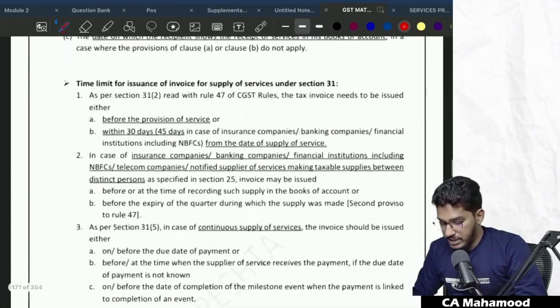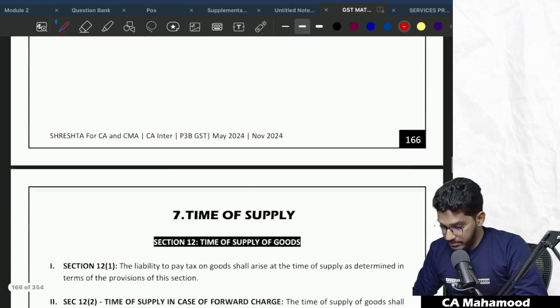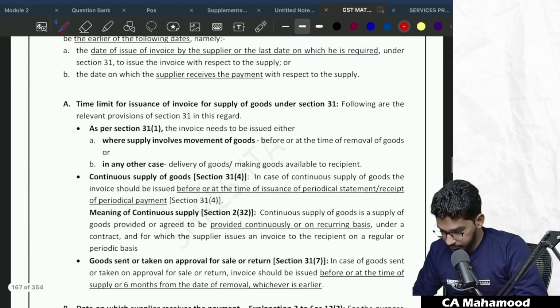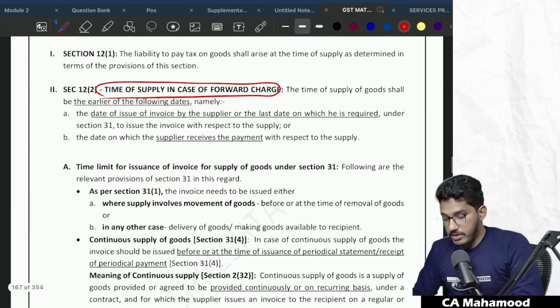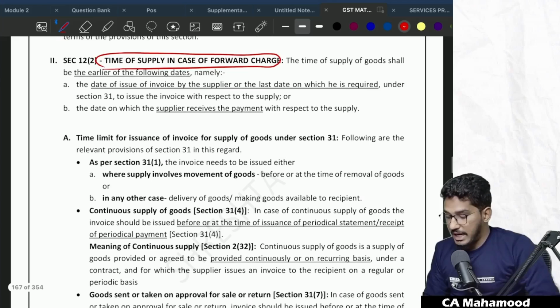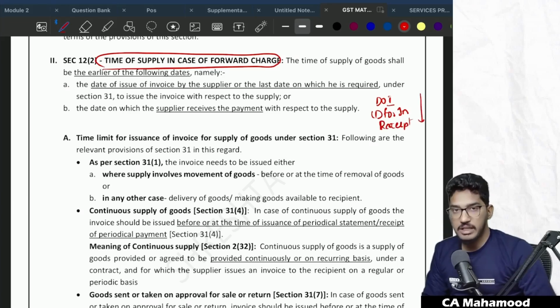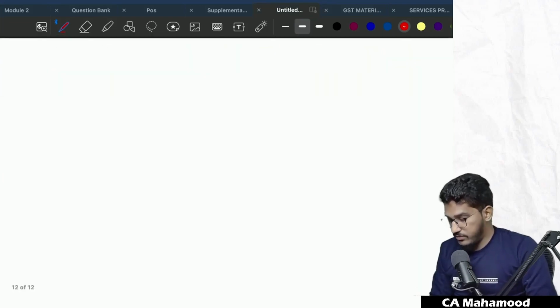If you remember, in the main provision they told that in case of forward charge mechanism, if you are making supply of goods, the time of supply will be the date of invoice or last date for issue of invoice or date of receipt of payment, whichever is earlier. That will be the time of supply.